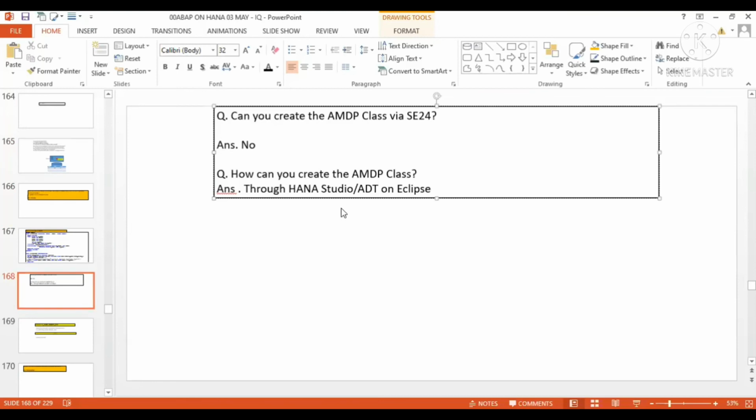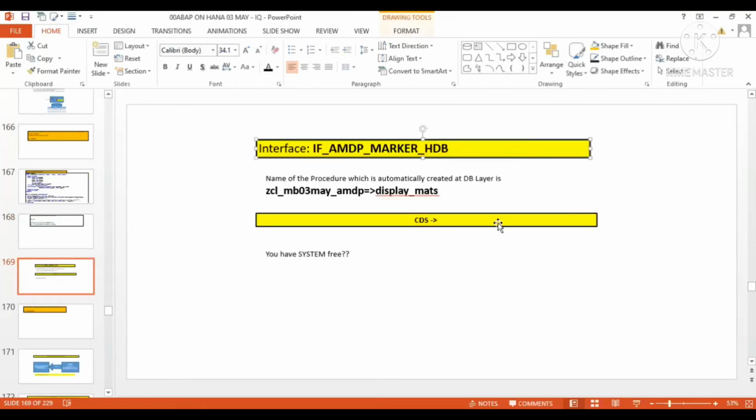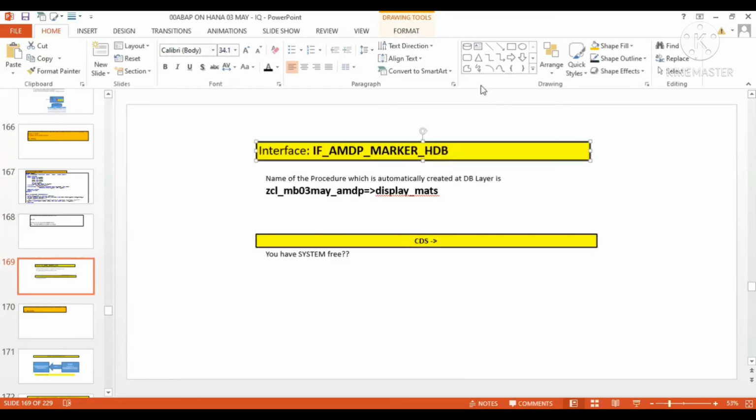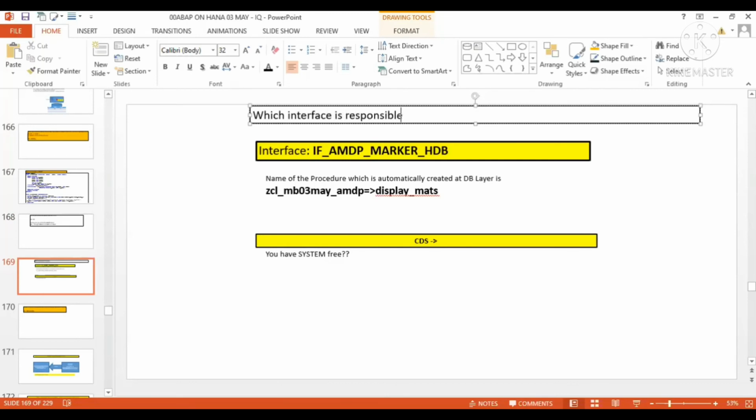Fine, so it is here. Now this is a very important question. Which interface is responsible for making a class an AMDP class?